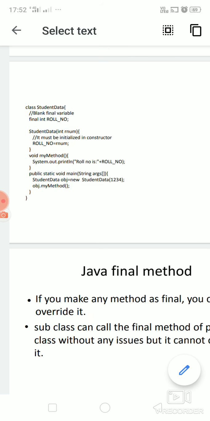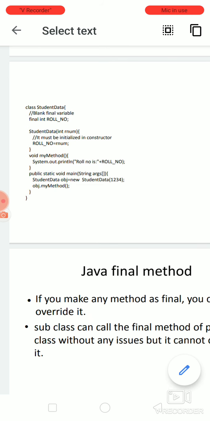Constructor means the same function name as the class name. So StudentData(int rNum) is your constructor, and inside this constructor you can initialize the variable rollNumber equal to rNum. So rollNumber will get a value even when we are accessing using an object, and this value will be initialized because it is declared as final.